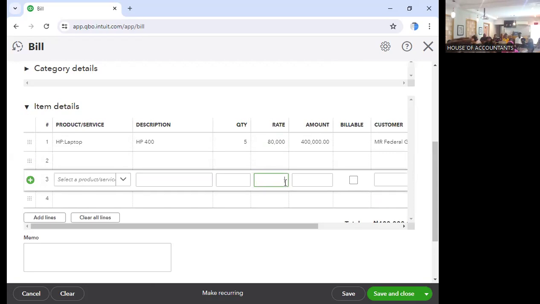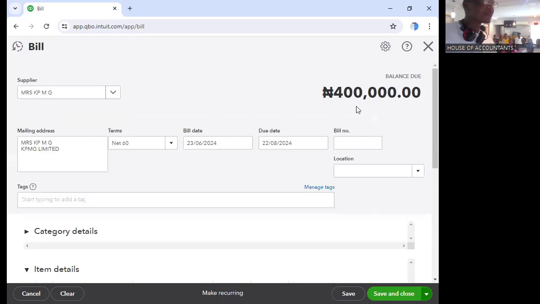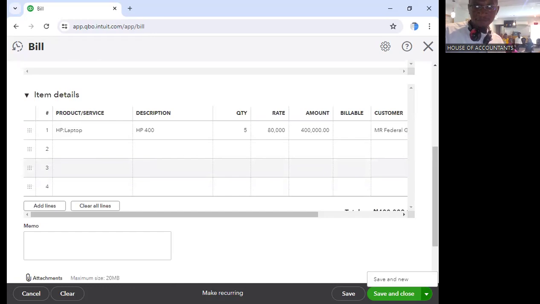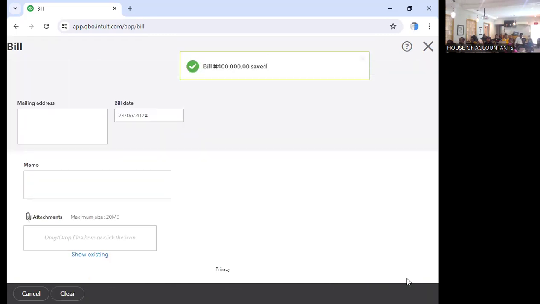So let me post another one, but if I want to post another one, it will not be here. The dates will determine if you are posting on this same transaction. You are going to put the same date, so that the supplier. So just save and new. Save and new. If you go up now, you see that the money is already here. So save and new so that it will remain here. Save and new. It's already been saved, Abby.